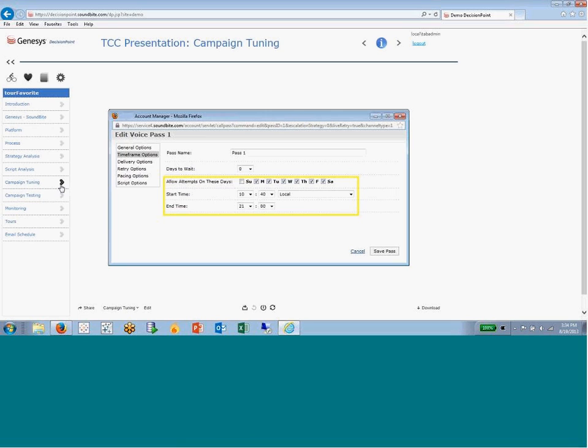And we're able to define the start time. And this start time is local to the person that's being called. We can identify where they are based on the area code of their phone or based on an address that might be supplied to us by our customer. It's interesting when we use the area code of the device or the phone that's being called, oftentimes we'll see a pretty wide variety of locations that have been determined.